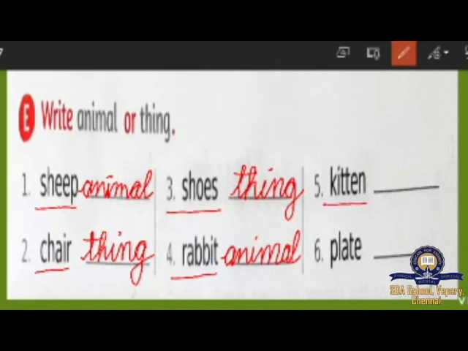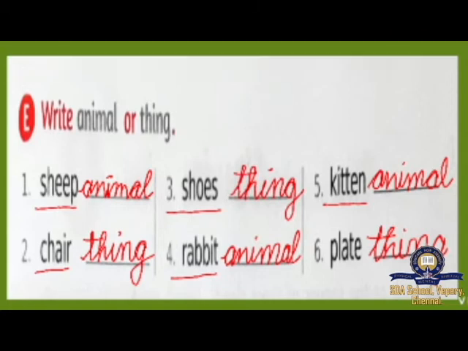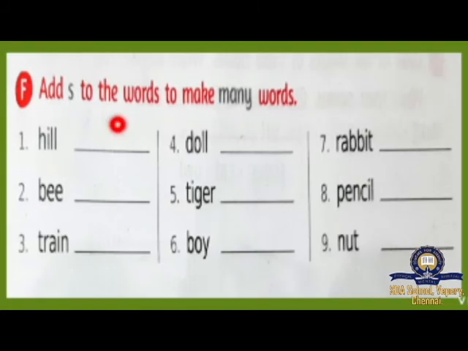K-I-T-T-E-N, kitten. Kitten is a baby of a cat. That's an animal. So you have to write the spelling for animal. A-N-I-M-A-L, animal. And look at the sixth one. P-L-A-T-E, plate. Plate is a thing. T-H-I-N-G, thing. Now you understand this, children. For animal, you have to write the spelling for animal. For the thing, you have to write the spelling for thing. Shall we pass on to the next one?